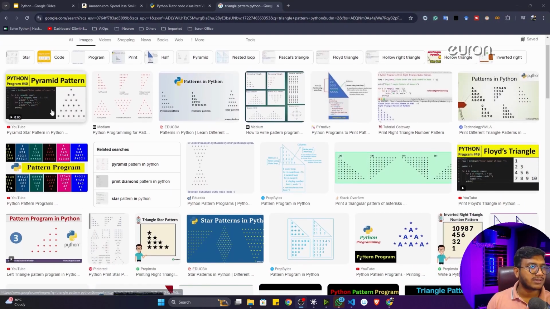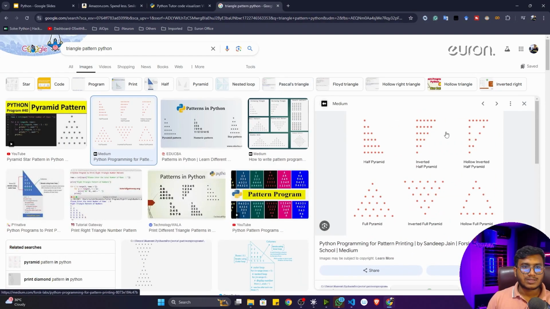pattern printing in Python, you will see different patterns are available. See, this is the triangle pattern. We also call it a half pyramid. You can see this is the half pyramid and this is the full pyramid. So we'll be printing this particular pattern, and you can also print this inverted half pyramid. You can also print a full pyramid.